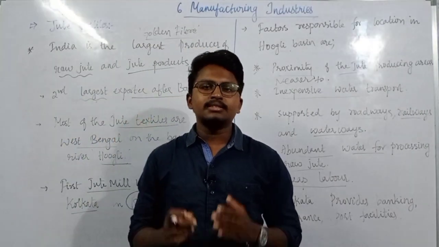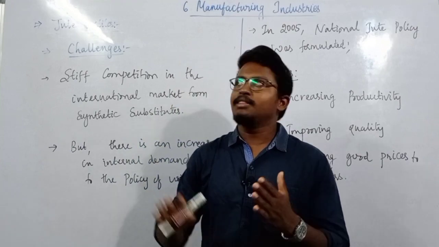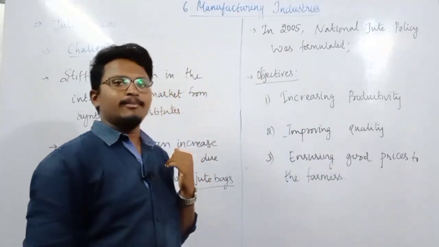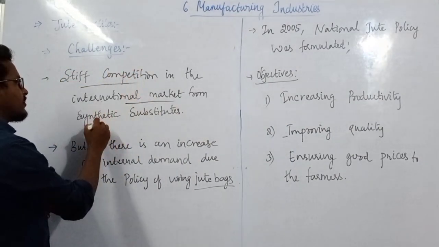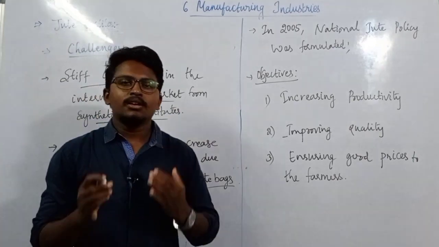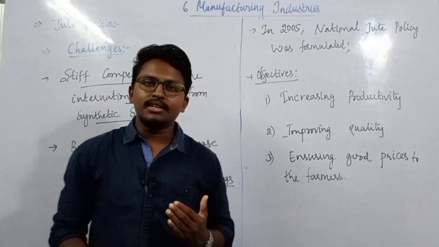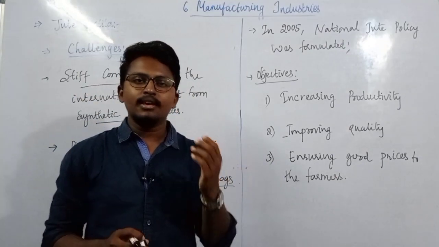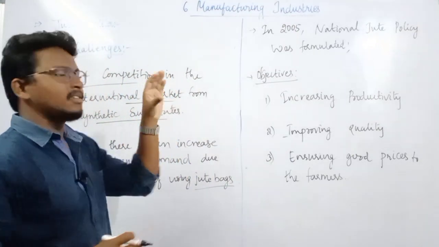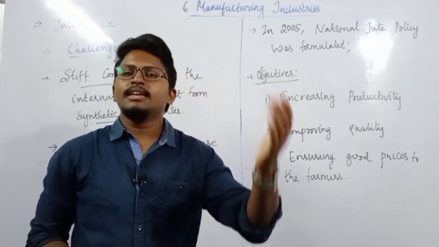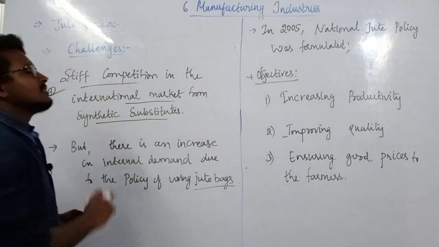Next we will see the challenges faced by the jute textile industries. The first and very important challenge is stiff competition in the international market from synthetic substitutes. Nowadays, in the international market, most of the products are manufactured by synthetic fiber industries using chemicals. Therefore there is much less demand for jute products in the international market, which is one of the main problems faced by the jute textile industry.